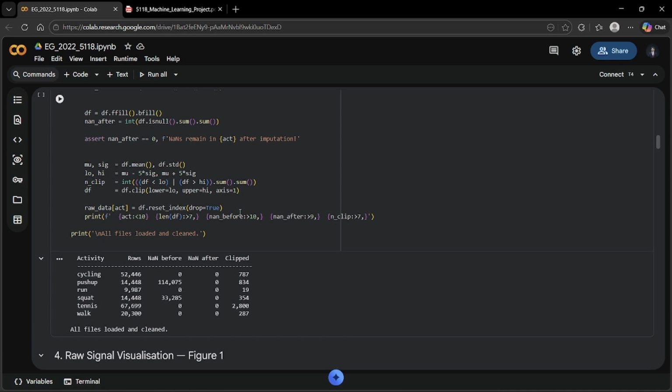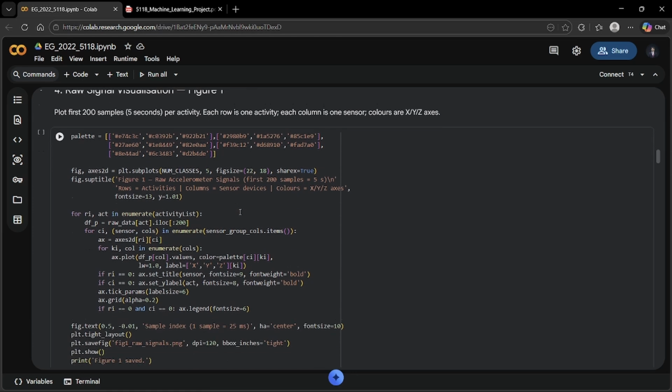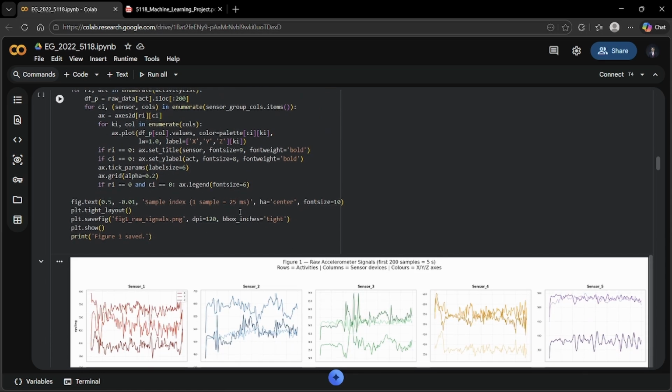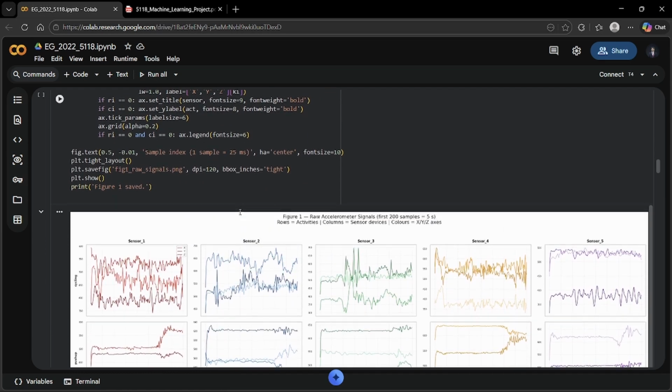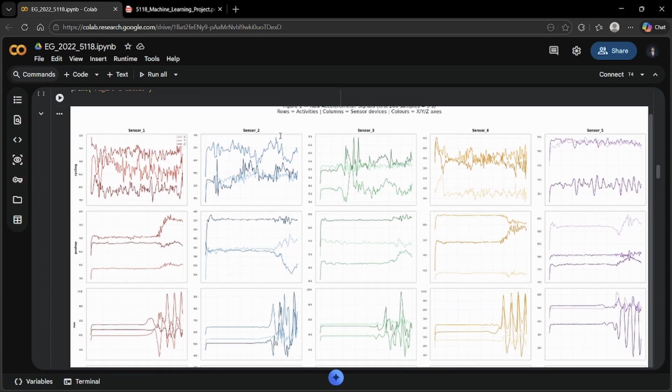I plotted the first 200 samples of each activity across all 5 sensors, and this helped me visually confirm that different activities produce different signal patterns. For example, running and cycling show strong regular impacts, while push-up shows slow, high amplitude arm movements.